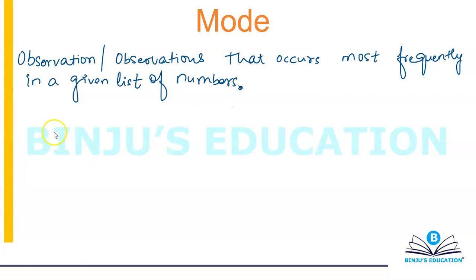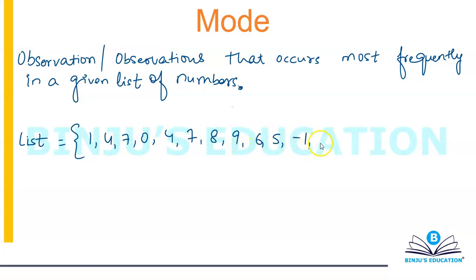Let's have a list of observations. Go through these observations carefully and have your mental answer ready, what will be your mode in this case?